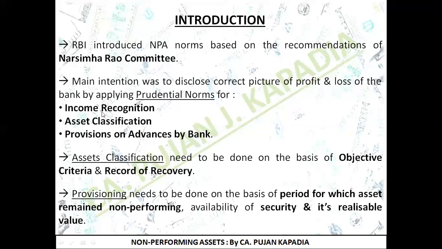So in this particular point, we have seen the main intention of RBI in introducing NPA norms. It is to see that banks show true profitability and disclose the correct profit and loss of the bank. How? By applying prudential norms on three important aspects. First is income recognition, second is asset classification, and third is provisions on advances by the bank.